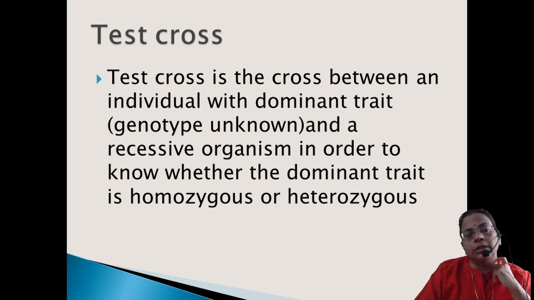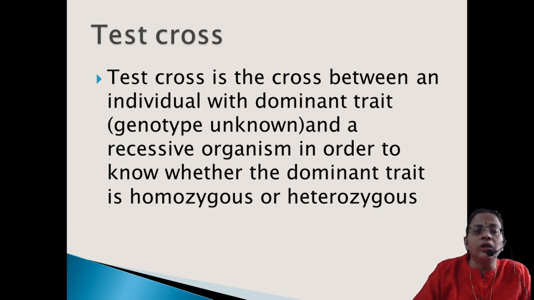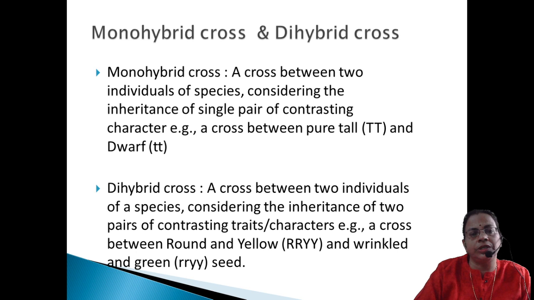That is, capital T into small t means in the F1 you will get all tall in the result. So if you are getting all tall, you can assume that the unknown genotype is pure for that particular character. So test cross can be used to find out the genotype of a dominant trait. So this is very important. Always they'll ask, and the representation also is very important.